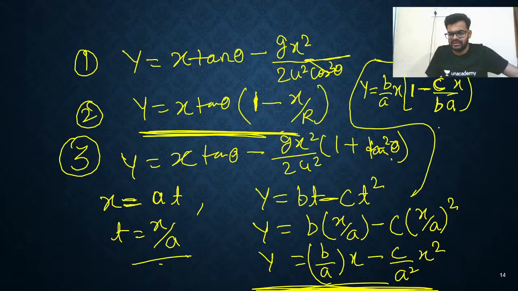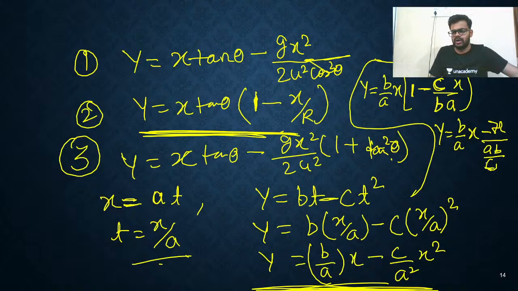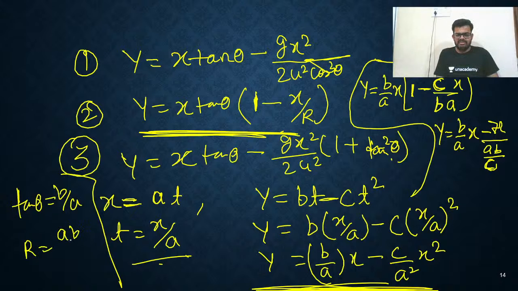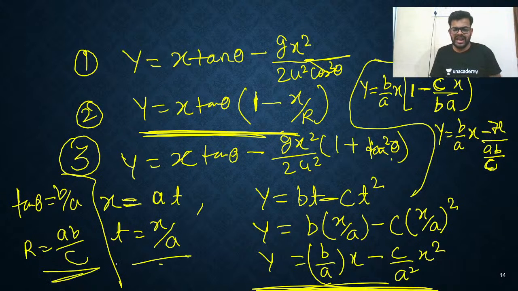So you'll write what? y is equals to b by a into x into (1 minus x upon ab by c). Okay, so what is tan theta here? So tan theta is equals to b by a. This thing I got. Next, range is ab by c. This is the range. That's all.